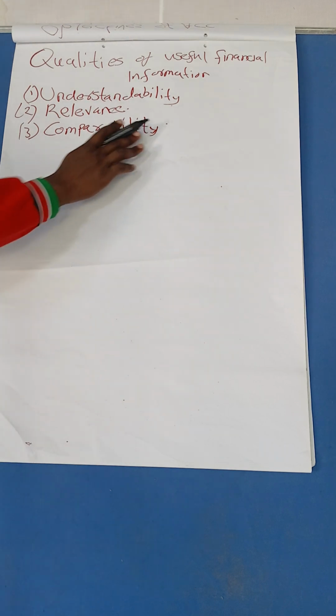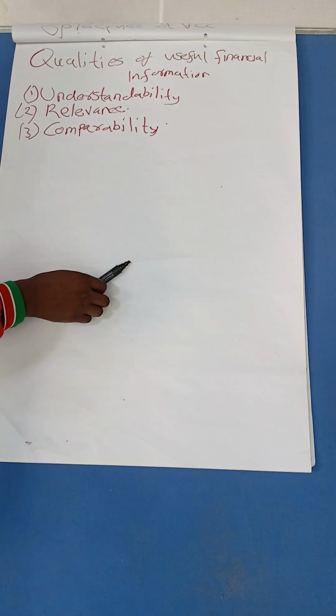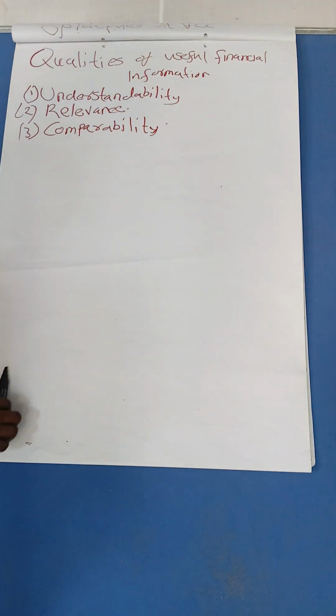So here, under comparability, you are being reminded that the information you are giving us, we should be able to compare it even with another firm, and be able to make a decision. At the same time, under comparability, let this information be comparable from one financial period to another. Not that you have given us this format in this financial period, and when it comes to another financial period, you have adopted another one. That one will not be adhering to the accounting concept.